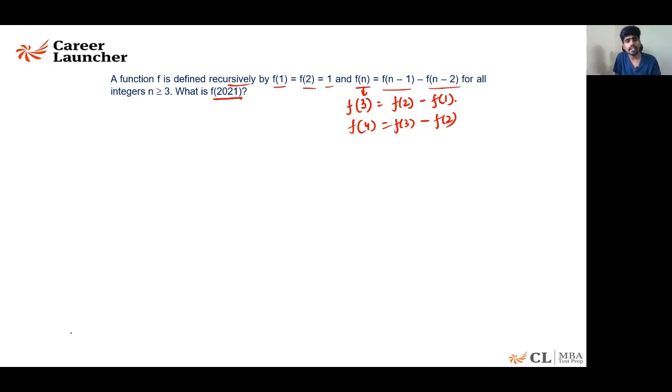Let us start with f of 3. f of 3 must be equal to f of 2 minus f of 1. We already know f of 1 and f of 2 are 1.